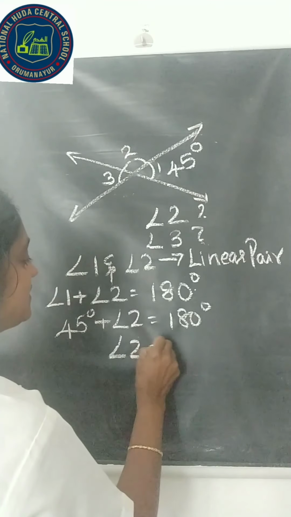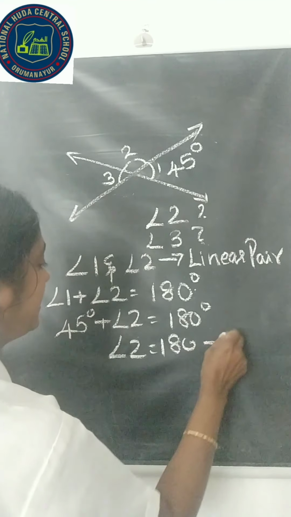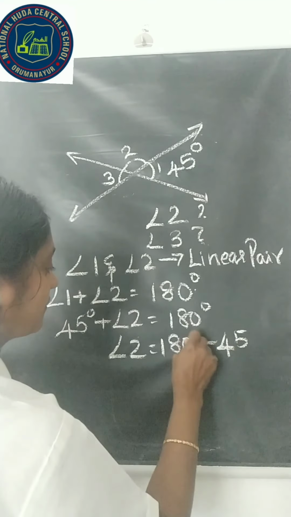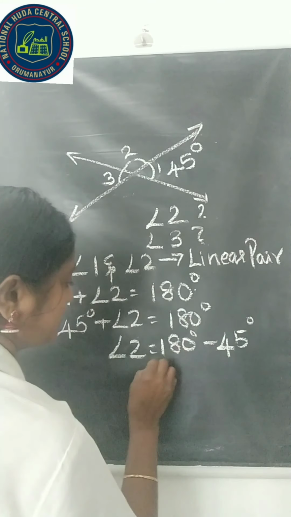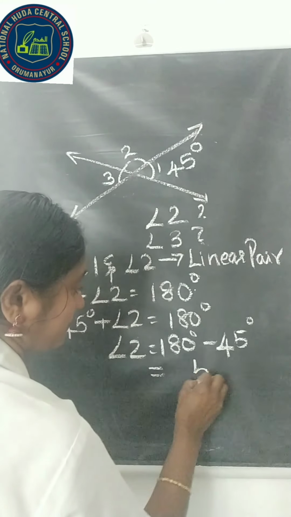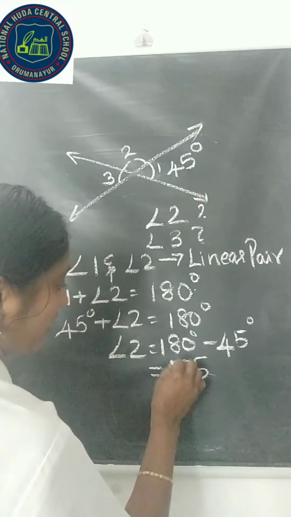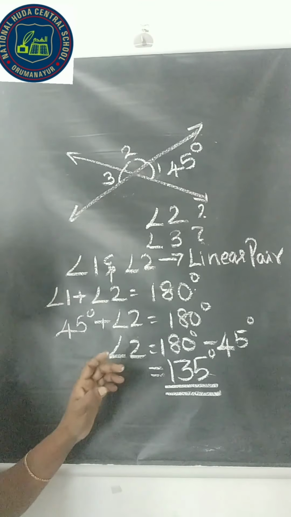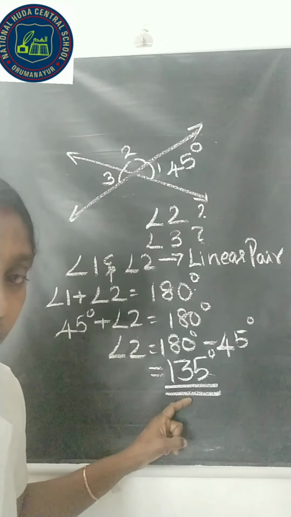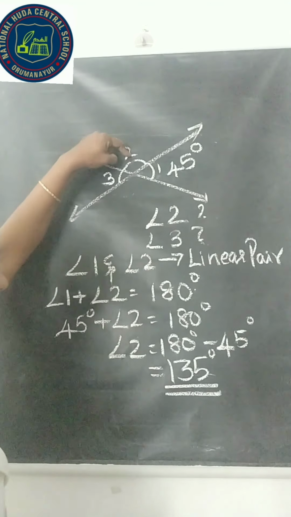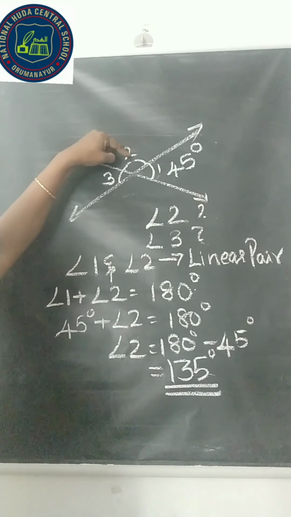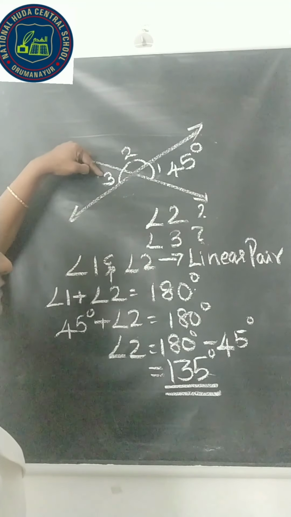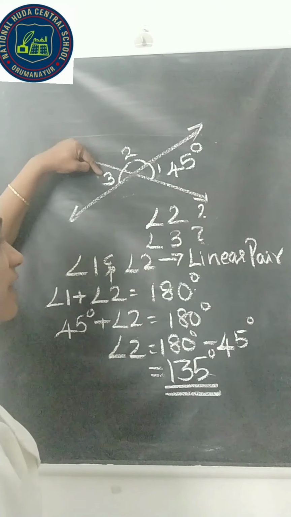Therefore, angle 2 is equal to 180 degrees minus 45 degrees, which is 135 degrees. So we got angle 2 is equal to 135 degrees. Now we have to find the value of angle 3.